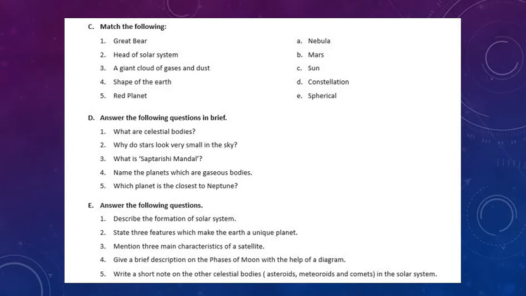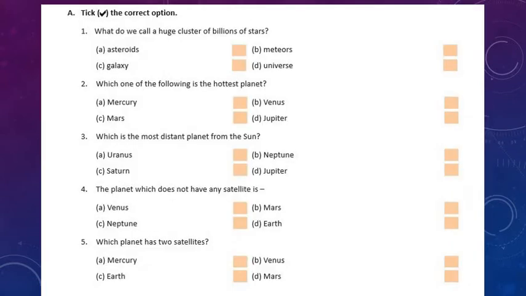Okay. Now come to question number 4. Give a brief description on the phases of moon with the help of a diagram. Brief discussion on the phases of moon with the help of a diagram. So this question again in the slides you will get. I like to show you the slide.